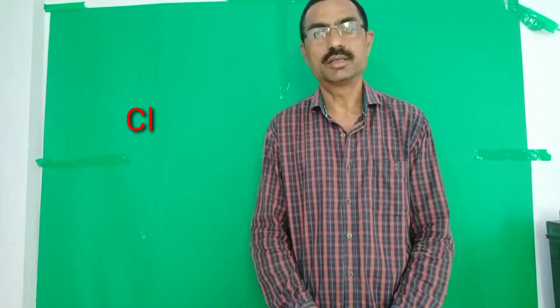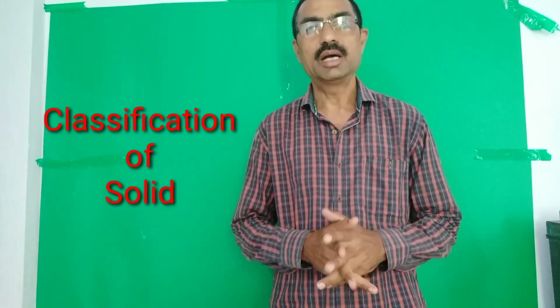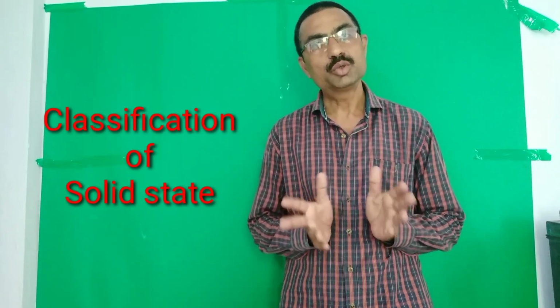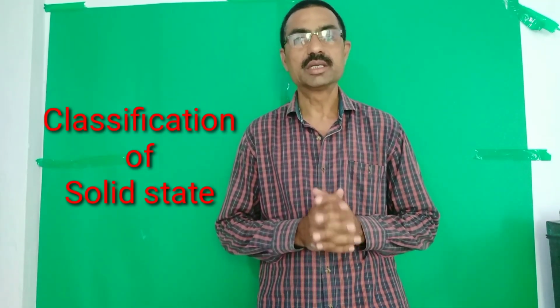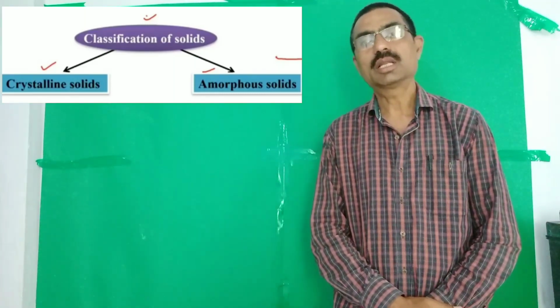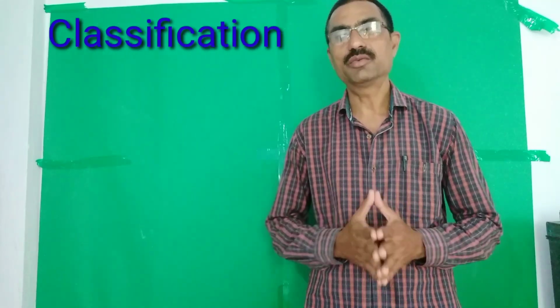Classification of solid state. On the basis of the arrangement of particles in a solid state, they are classified into two types: first, crystalline solid, and second, amorphous solid. Another classification of the solid state is on the basis of intermolecular force.